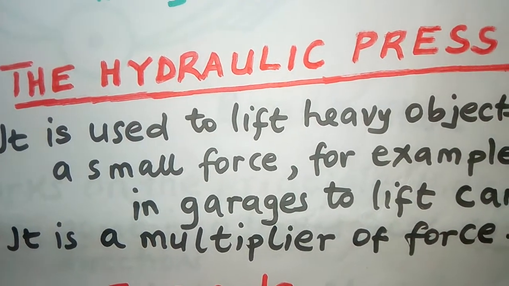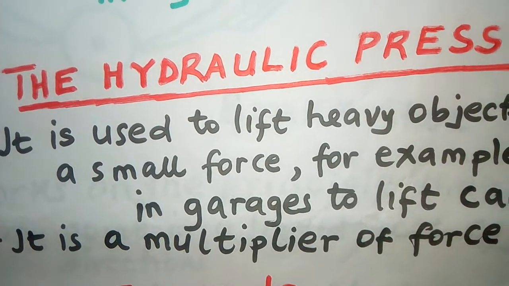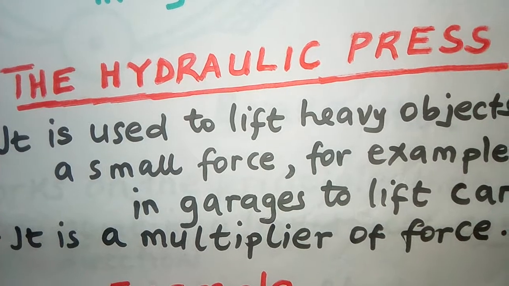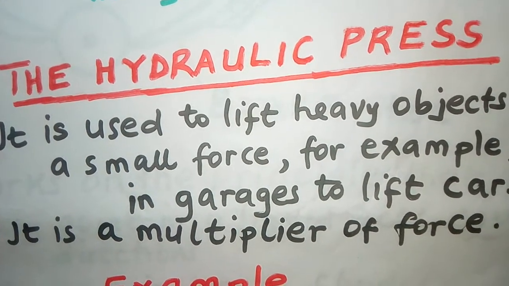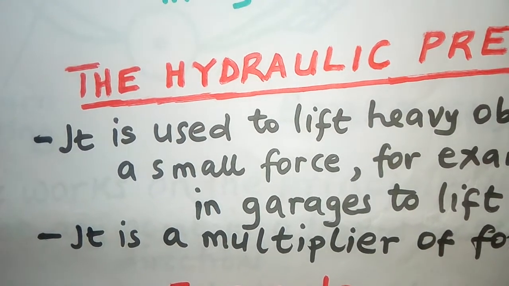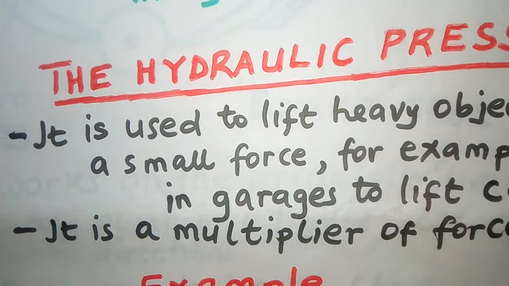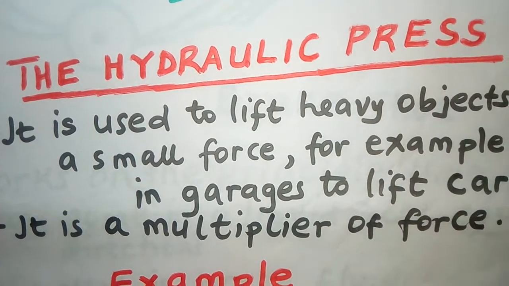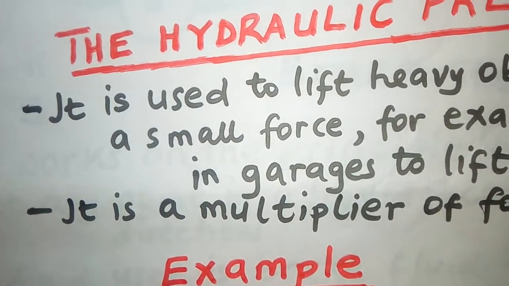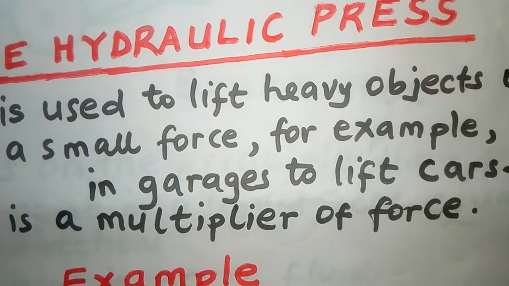How many times do you think 2 newtons can go into 1000? You get that by dividing 1000 over 2, and you get 500, which means the effort has been multiplied 500 times to get the load. So for that reason, we are saying a hydraulic press is a multiplier of force.